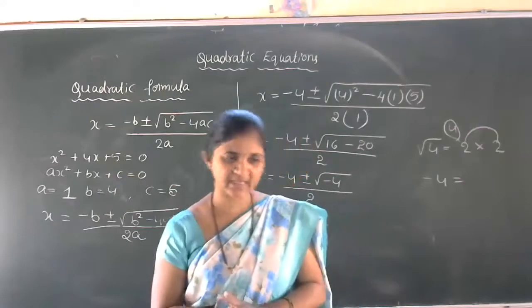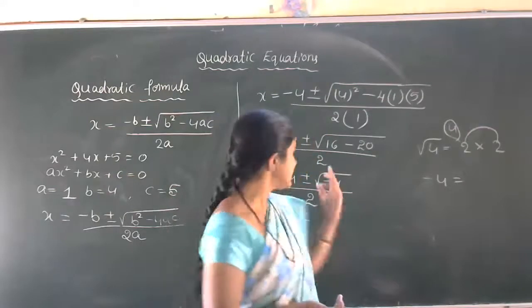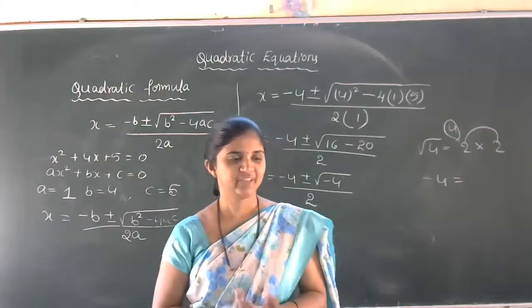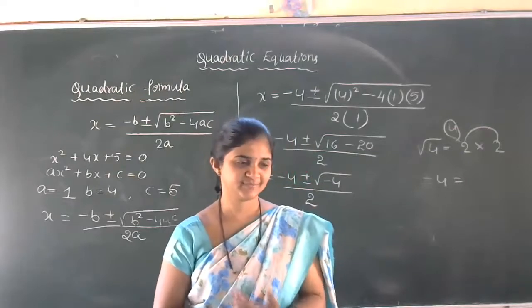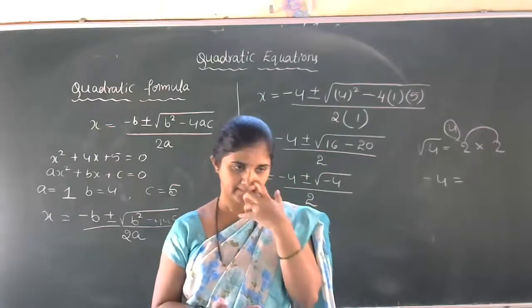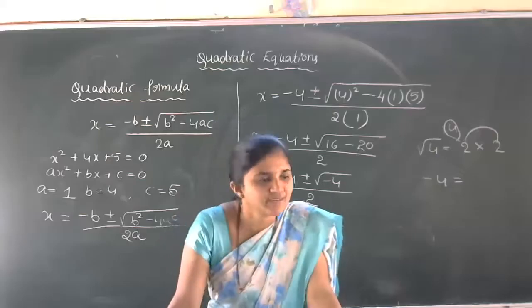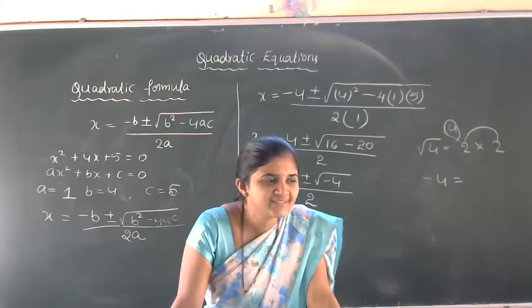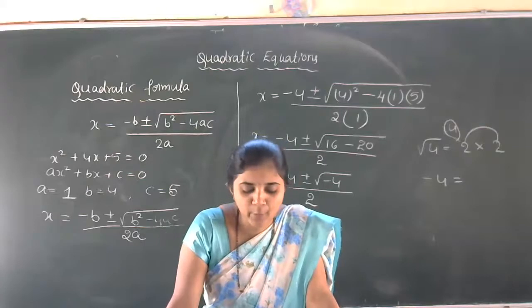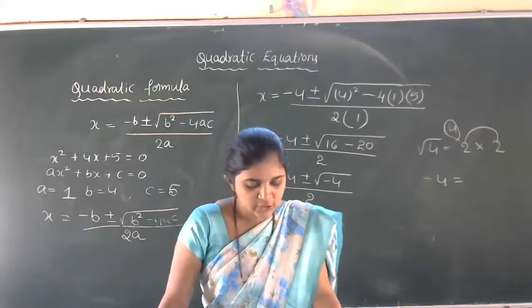Shaman is telling that square root of minus 4 is plus or minus 2. Can we take that answer? Yes, you can take 1 minute. Fast. Formula method is clear now. This method is called the formula method. One more problem we have in the textbook, okay? So that we'll discuss.